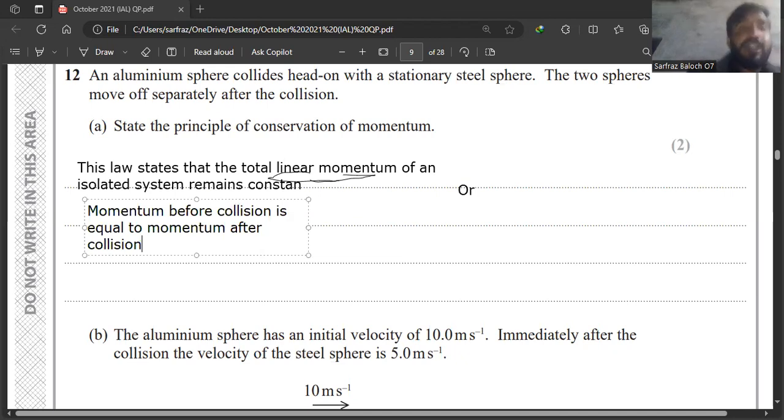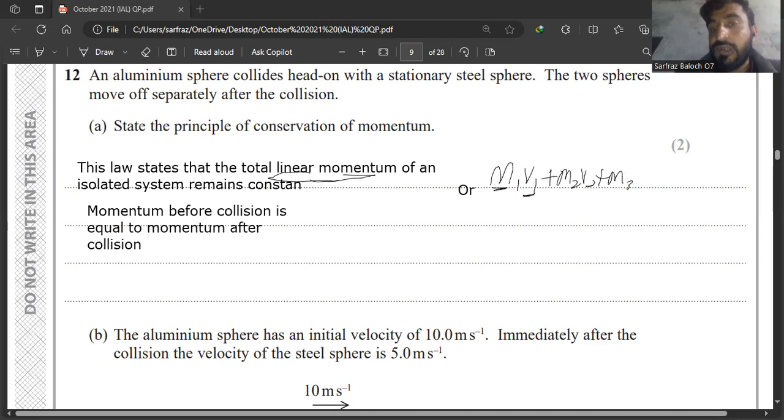So let me write the mathematical equation for this principle. I can write m1 v1, where m1 is the mass of the first body and v1 is the velocity of the first body, plus m2 v2 plus m3 v3 and so on, and it will be constant. This is the principle of linear momentum.